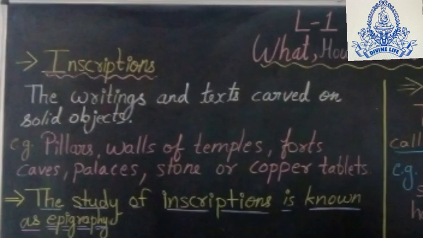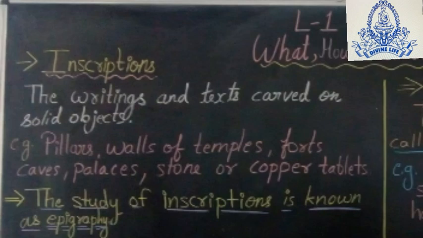What is inscription? Inscription is the writings and the text carved on solid objects like pillars, walls of temples, forts, caves, palaces, stone or copper tablets. In the ancient time, on these solid objects the texts were carved by the people, and that provides valuable information.